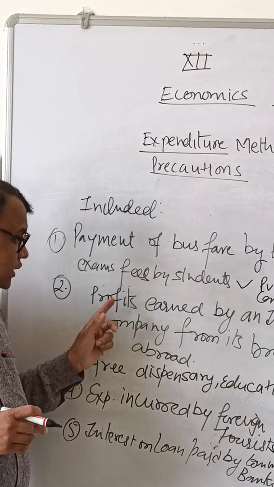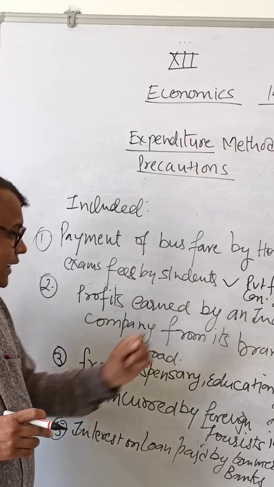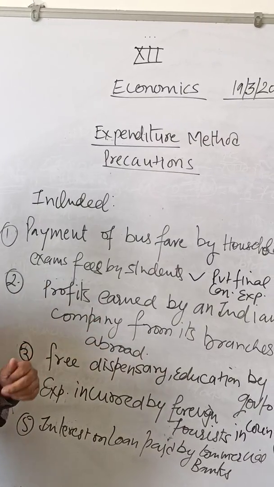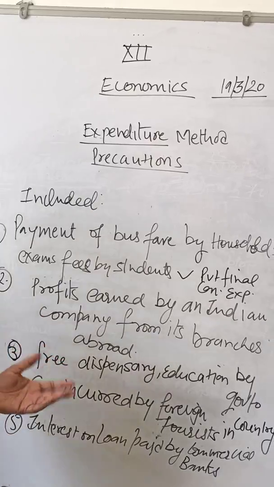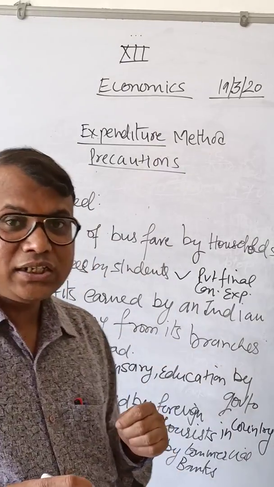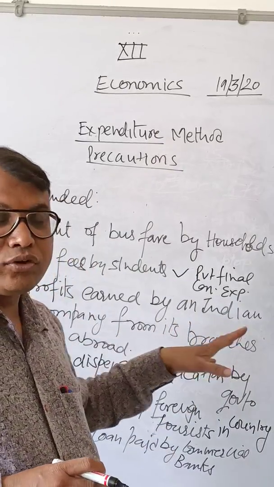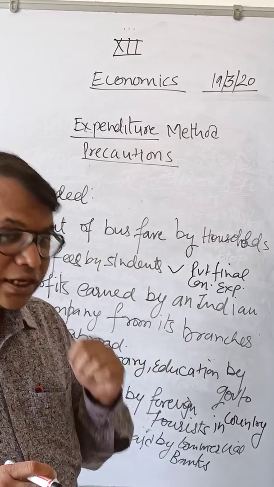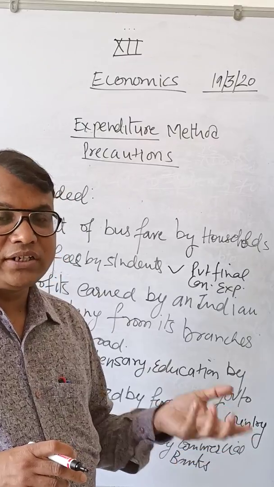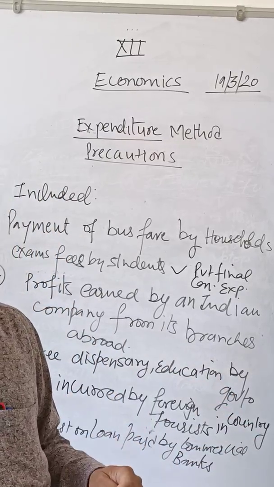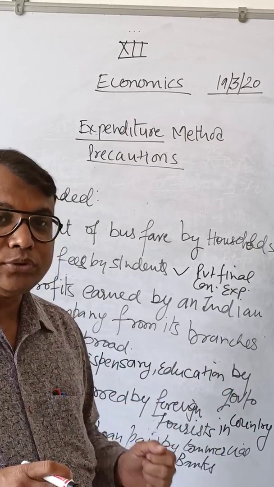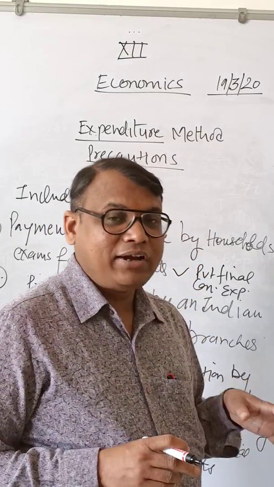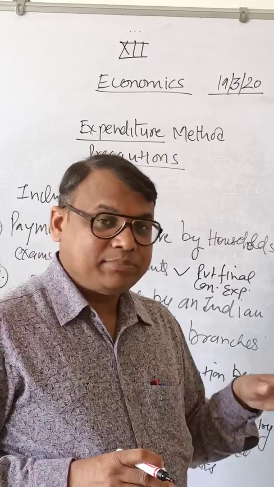Next item is profits earned by an Indian company from its branches abroad. This is the component of factor income from abroad. We know that when we get national income from GDP, we add NFIA, net factor income from abroad. There are two components of that. One is factor income from abroad, and the second item is factor income to abroad. So factor income from abroad is added and factor income to abroad is subtracted.